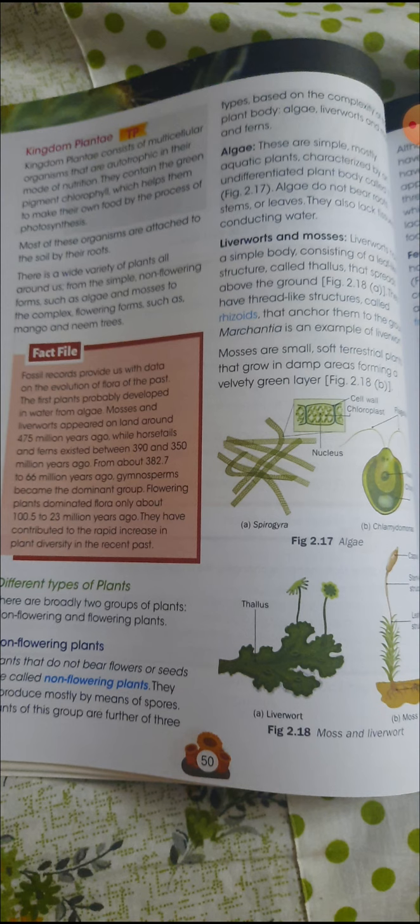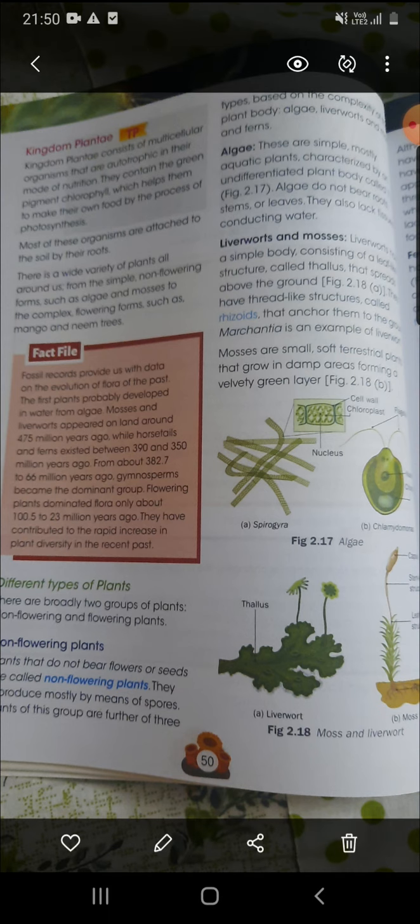But in the higher plants, or all well developed plants, we know that pollination is there, which is the sexual mode of reproduction. What we are studying now, the non-flowering plants, show reproduction by asexual means, reproduction by spores. The plants of this group are further of three types: algae, liverworts and mosses, and ferns. Today we'll discuss algae, and liverworts and mosses.